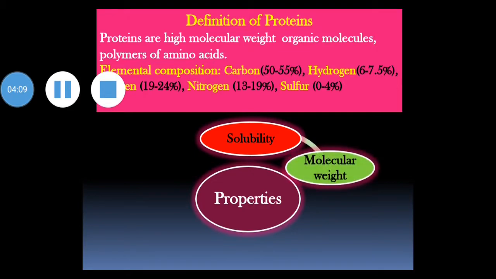Next is molecular weight. Proteins vary in their molecular weights, which in turn depend on the number of amino acid residues present in that given protein. Each amino acid on an average contributes a molecular weight of about 110.